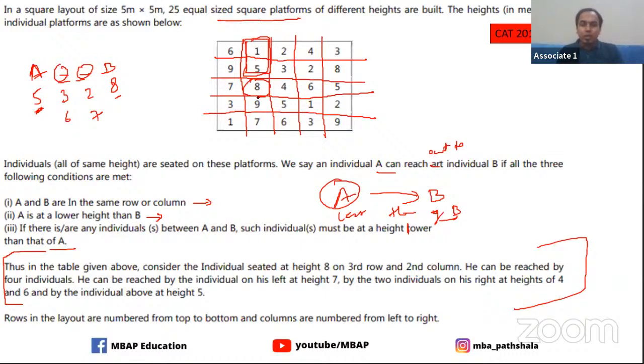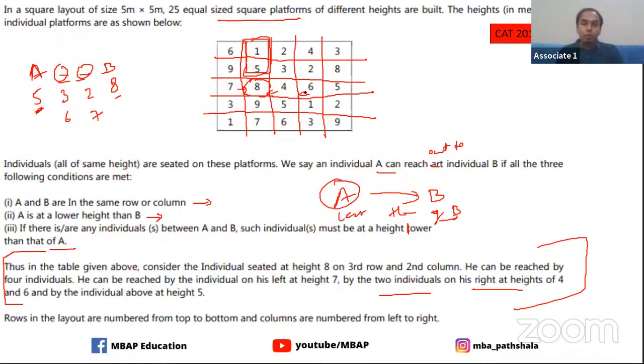Okay, now he can be reached by 4 individuals. He can be reached by an individual on his left, that means height 7. So 7 can go here, definitely, because 7 is less than 8. But he can be reached by 2 individuals on his right. So 4 can definitely go again because 4's height is less.